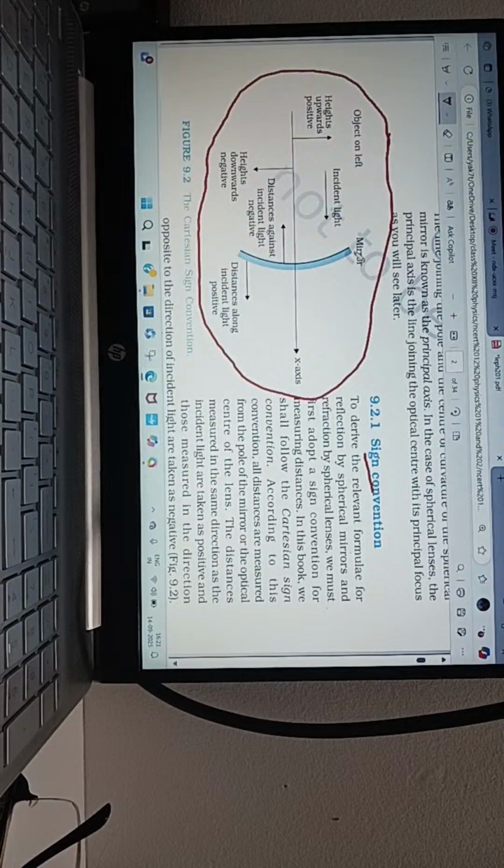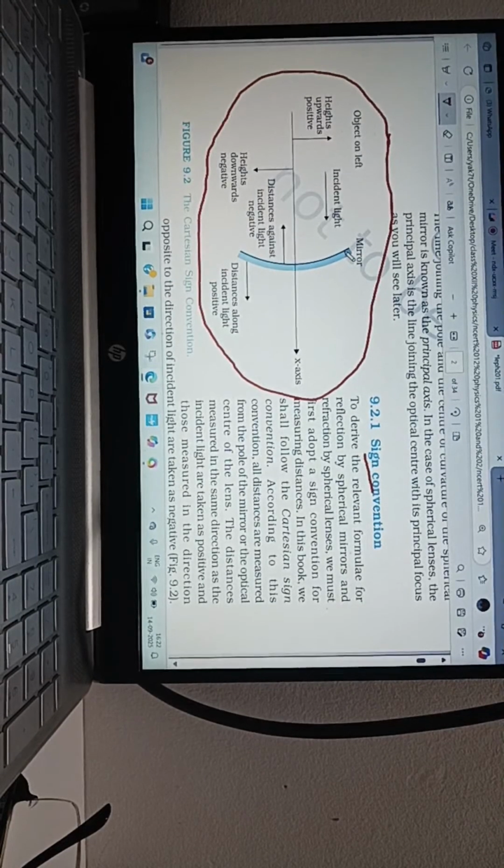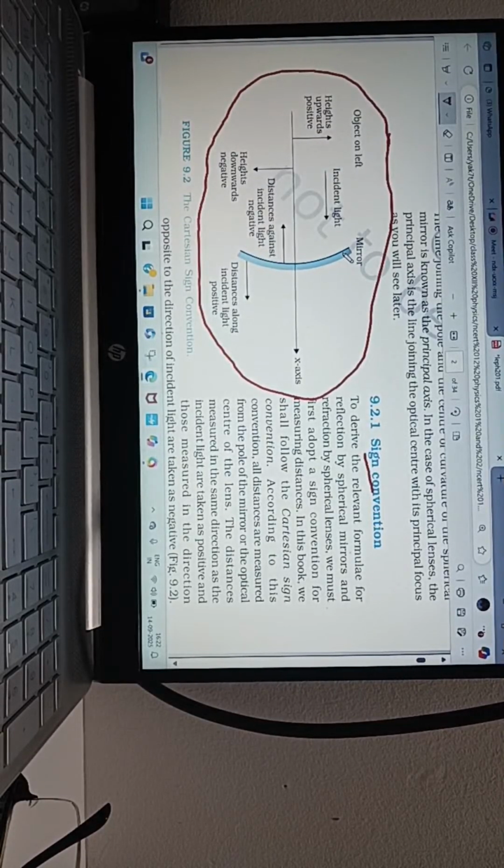So what is this mirror? A concave mirror. Which side is the reflecting part, left or right? Left.